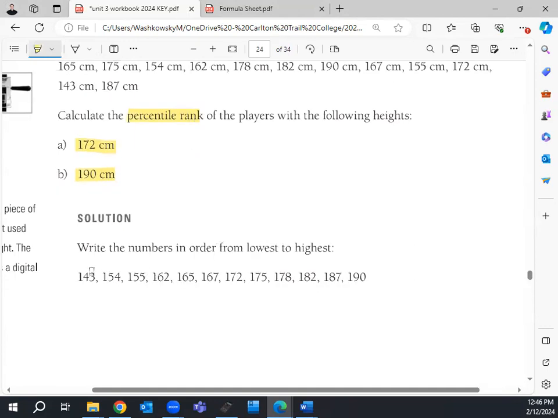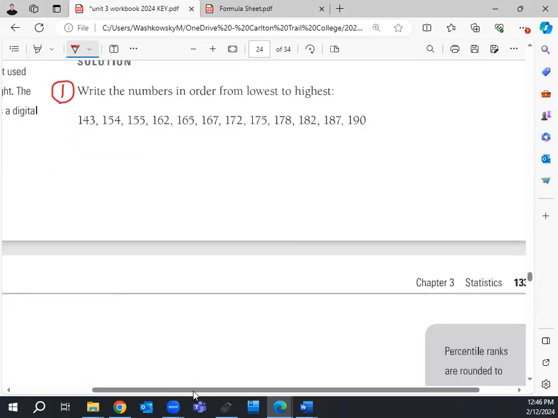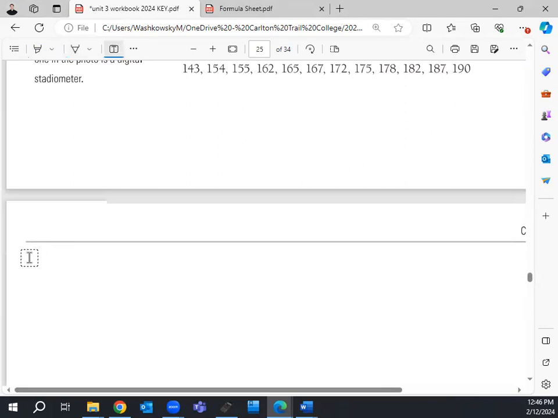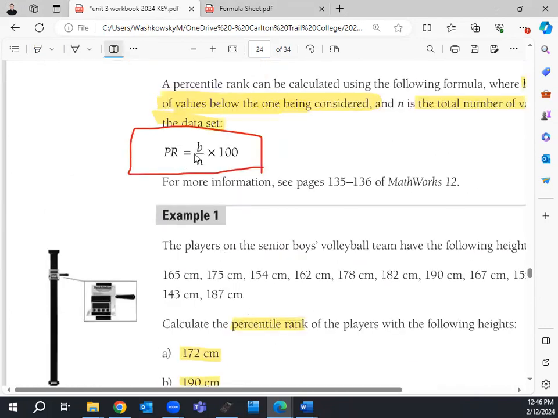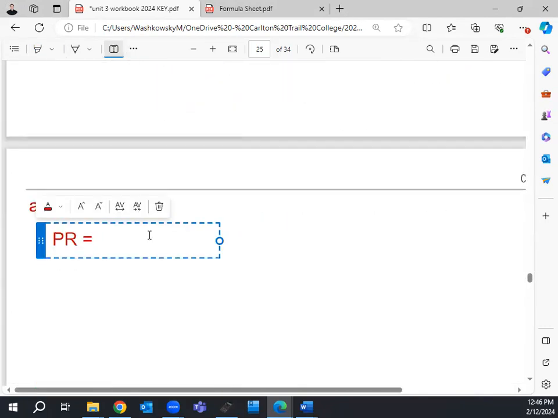So first thing we're always going to do is write our numbers from smallest to biggest. That's already been done for you here. So now let's figure out A. First thing we do is organize it from smallest to biggest. Now, the next thing we're going to do, just like before, is put our formula in. So my formula, my PR, percentile ranking, is equal to B divided by N times 100.